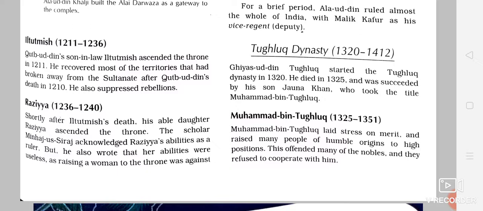Then afterwards, Iltutmish had many sons, but the sons were not capable of ruling. So he had a very able daughter whose name was Razia. So after the death of Iltutmish, Razia, his able, capable daughter, ascended the throne. And now the scholar Minhaj Siraj has acknowledged Razia's abilities. He mentioned in his book that Razia was a very capable, able administrator, more capable than any other male ruler.